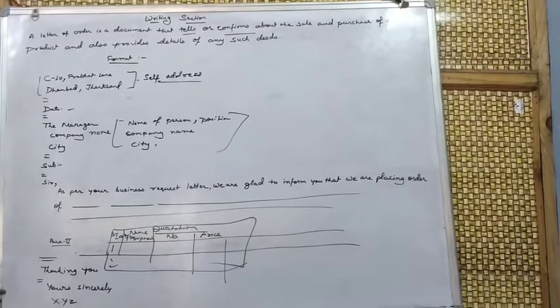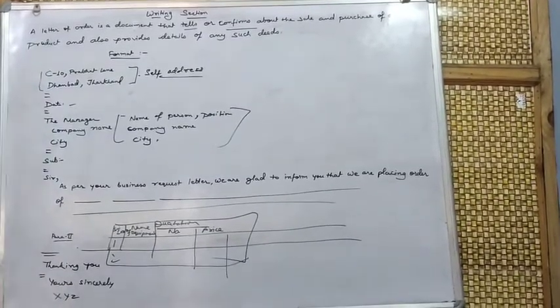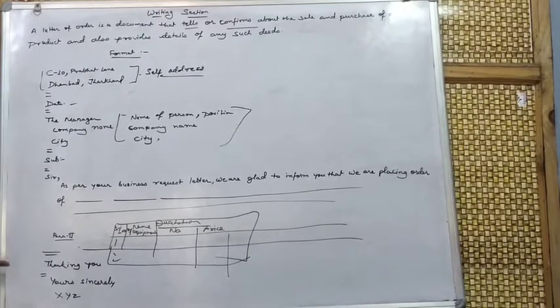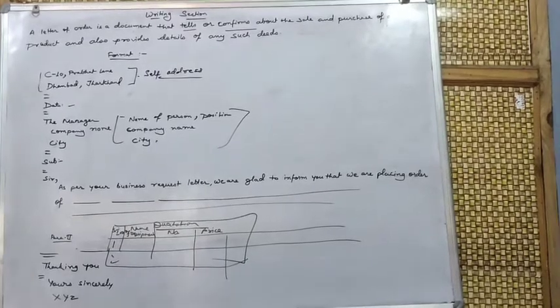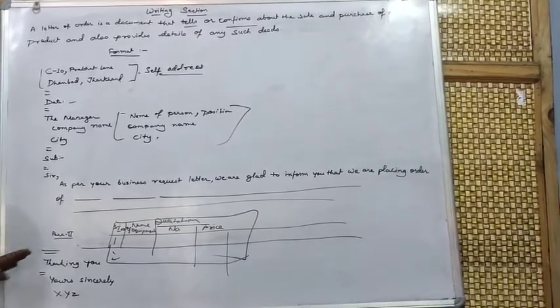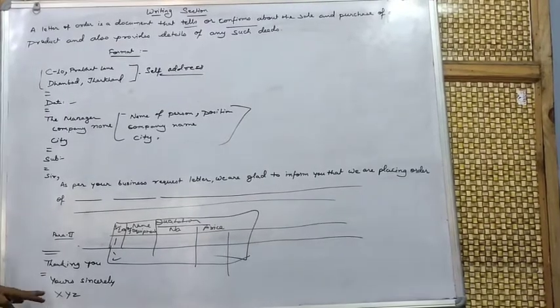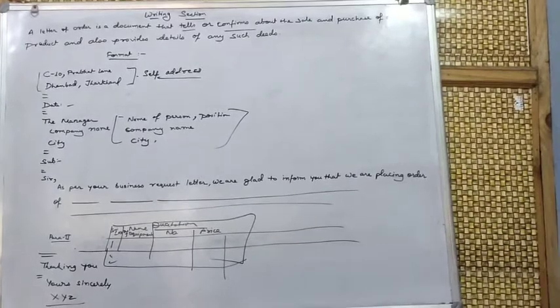After completing all this information, you simply leave 1 line. After leaving 1 line, write Thanking you, and after that, if you want to leave 1 line again, you can, and if you don't want to, then it's okay. After that, Yours sincerely, and the name of that person will be the last thing that you write here.